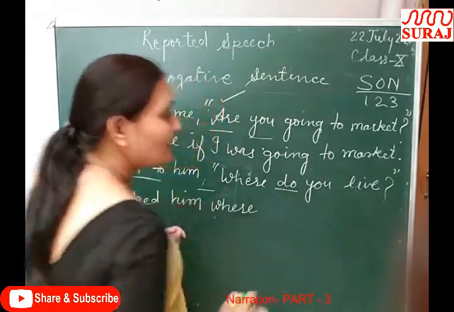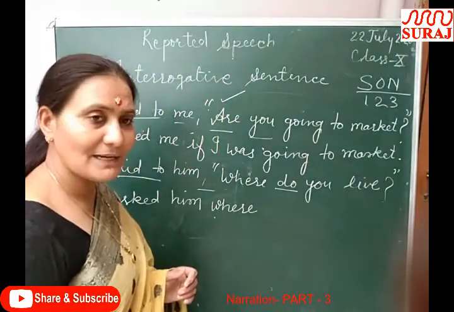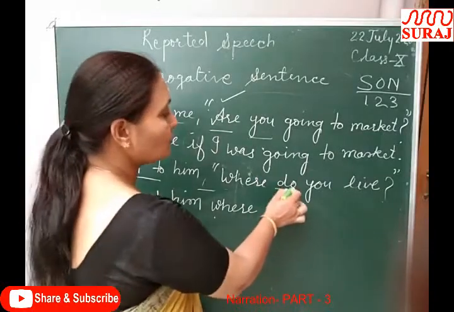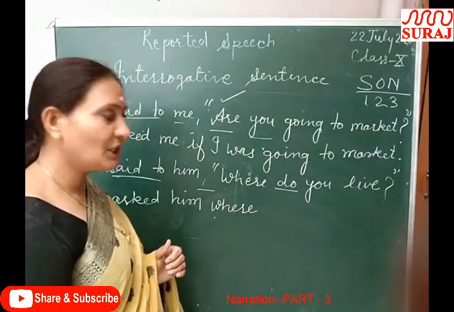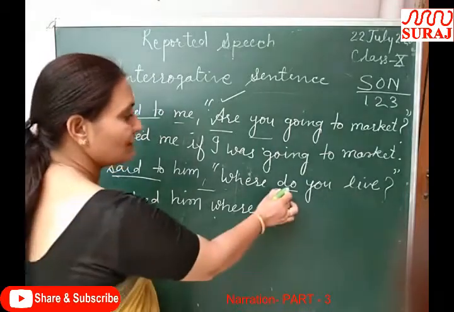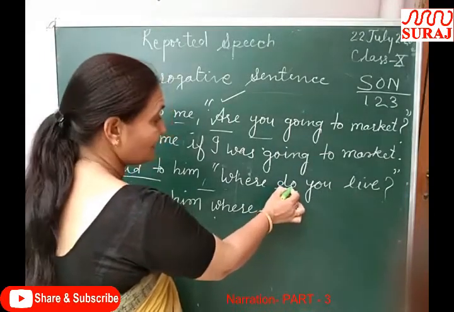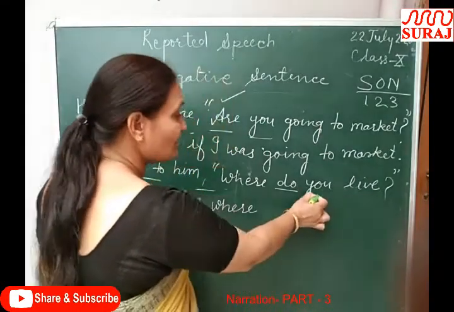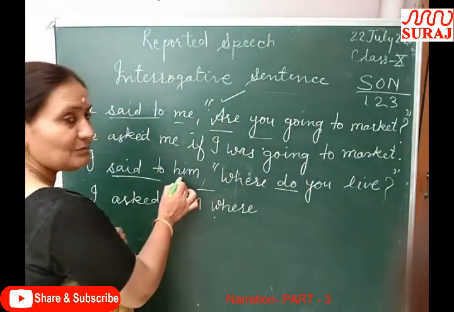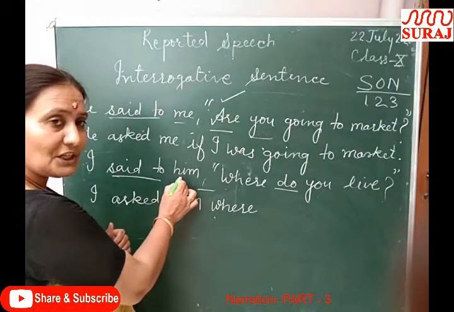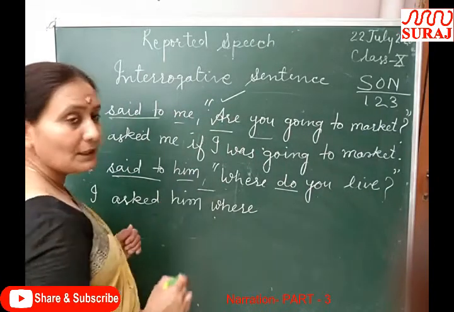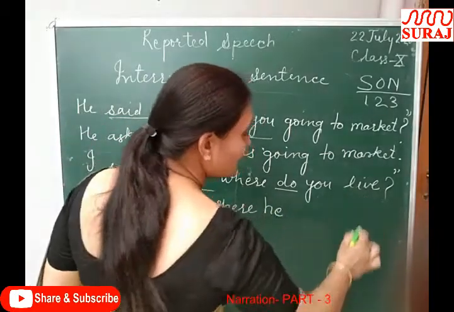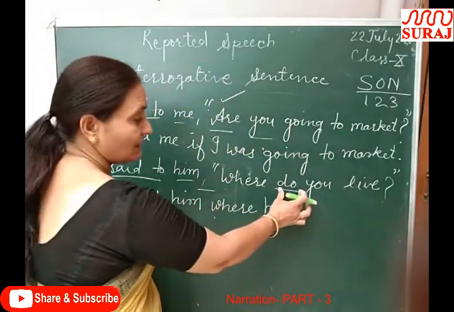Where do, it is an action word, a time word for present. It is present indefinite tense because I told you that do or does are used in present tense and did is used in past tense. So it is a time word, action word. You is a second person pronoun. Second person is changed according to the object. The object is him. What is the nominative of him? He. Where he, it is first form, and now we have to change the tense.